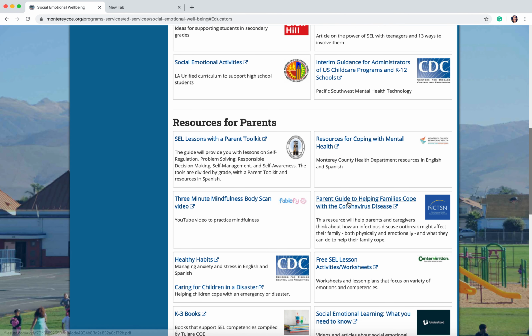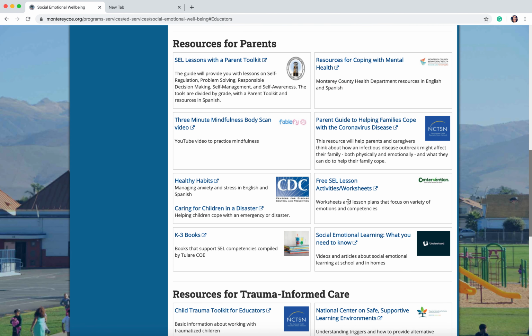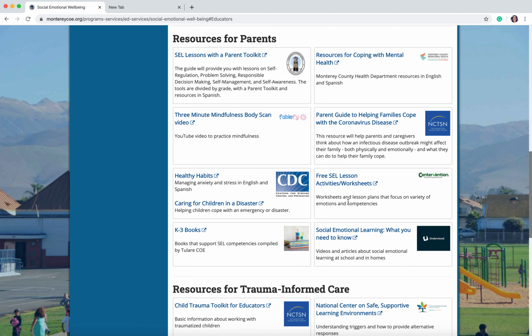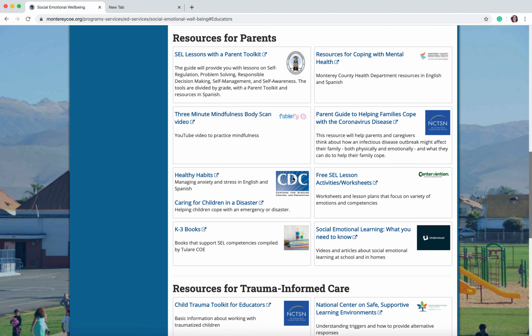Moving down, we also need parents to engage in SEL activities at the home with their students. They are spending more time with their students at this time than we are, and so it's important for them to be participating. There are healthy habits, caring for children in disaster, and then also books for students who are in the younger ages from K through 3.